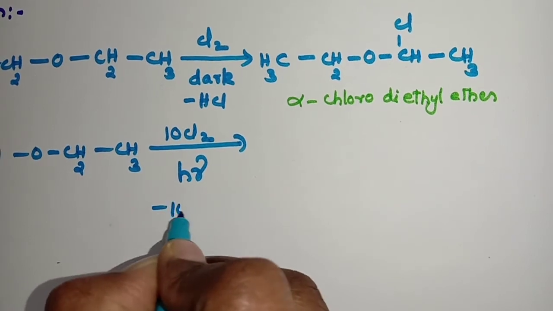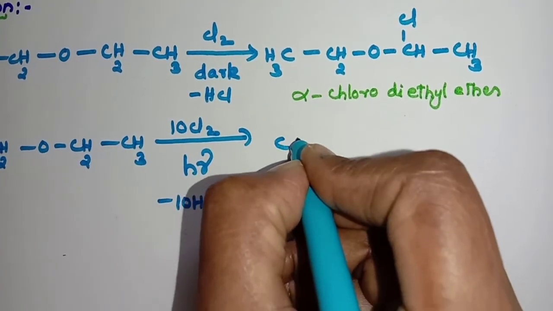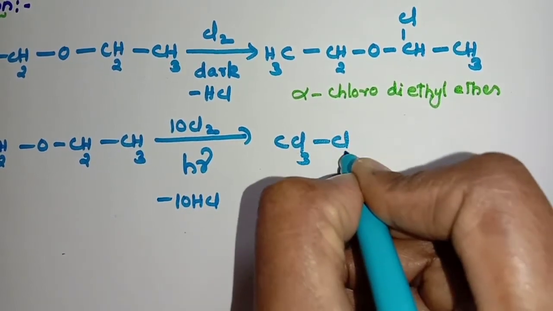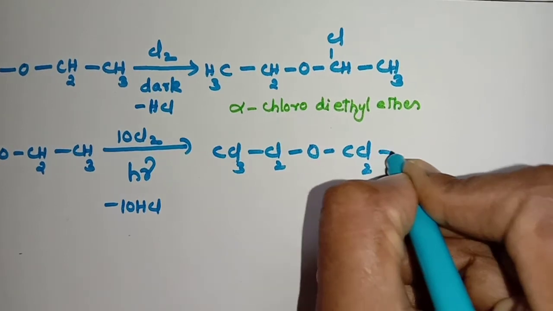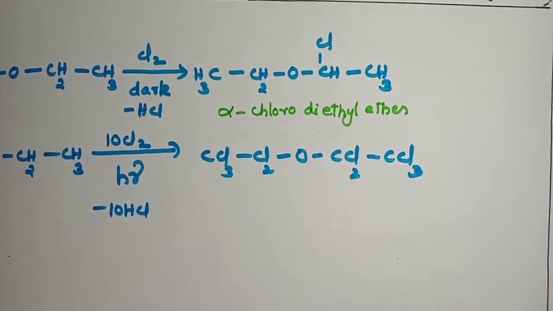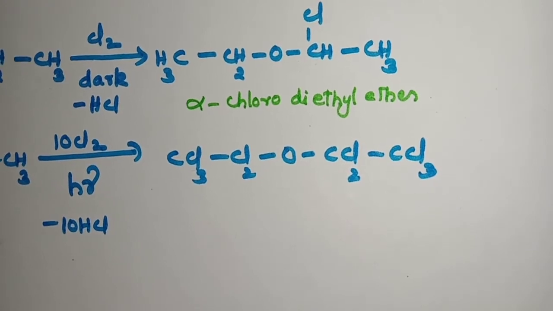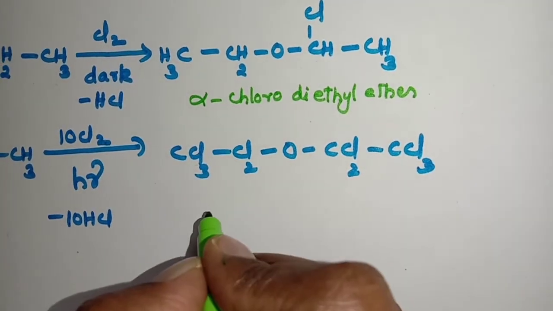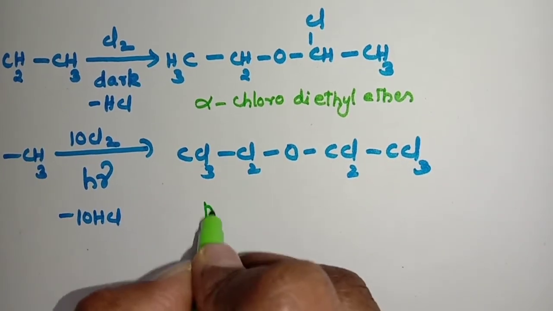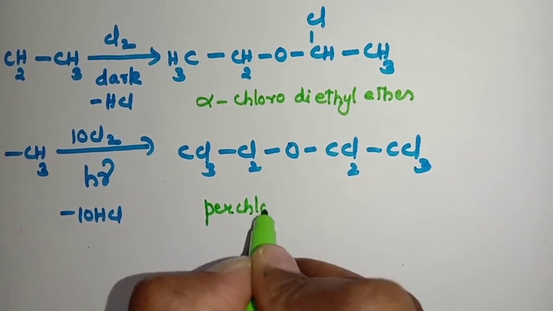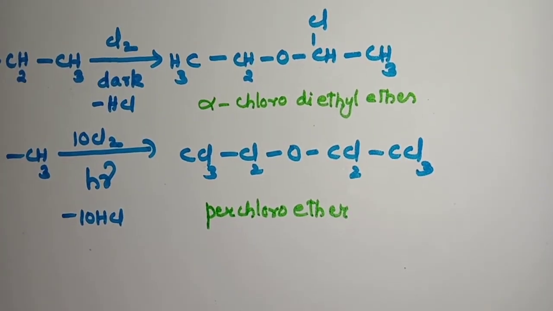Minus 10 HCl, we get CCl3CCl2OCCl2CCl3. When all the hydrogens are replaced by halogen, it is called a perhaloether. Here, as we have taken chlorine atoms, I will write perchloroether.